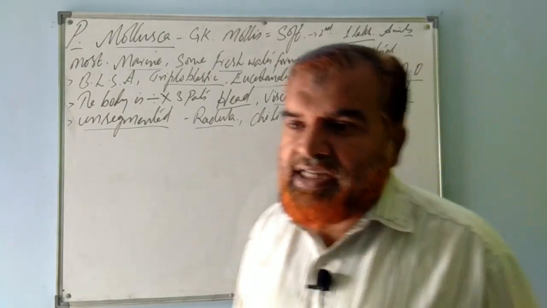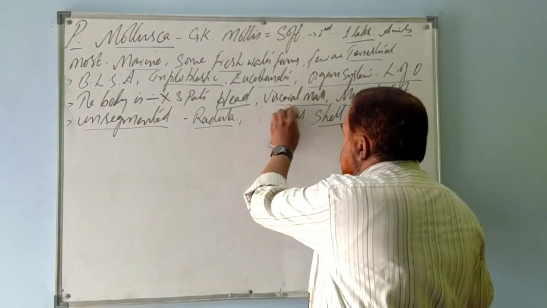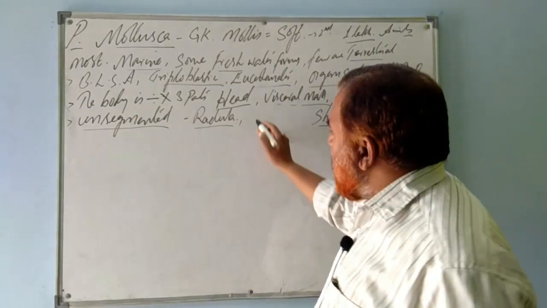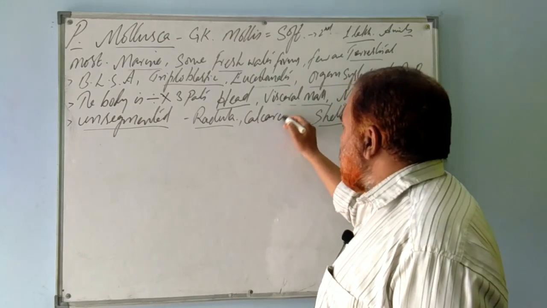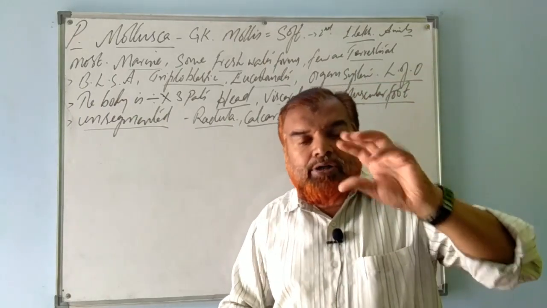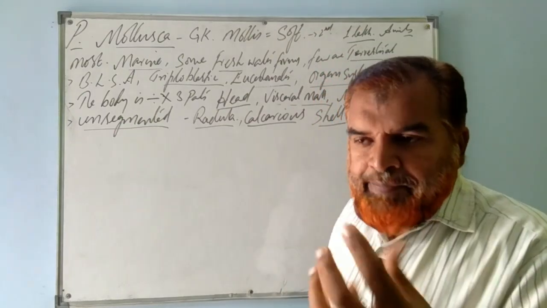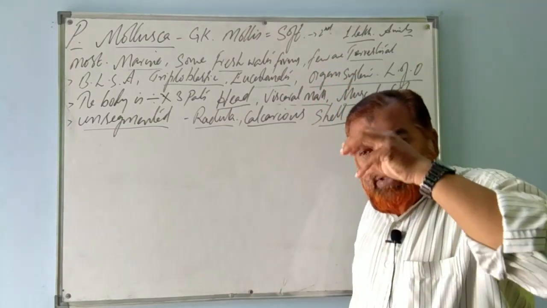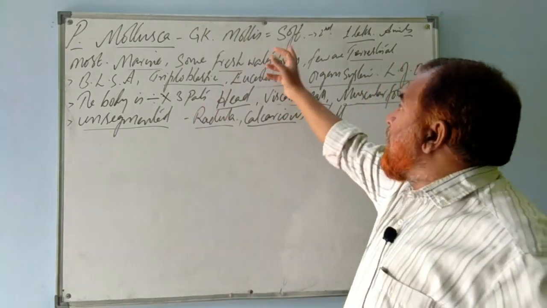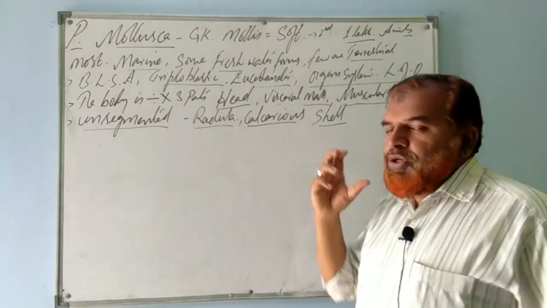The body is unsegmented and the complete body is covered by a shell. Oh, not chitinous shell, it is a calcareous shell. It is made up of calcium, that's why we call it calcareous. The body is covered by a calcareous, hard protective shell, called shanku. Inside that hard protective covering there is a soft animal body, having head region, visceral mass and muscular foot.